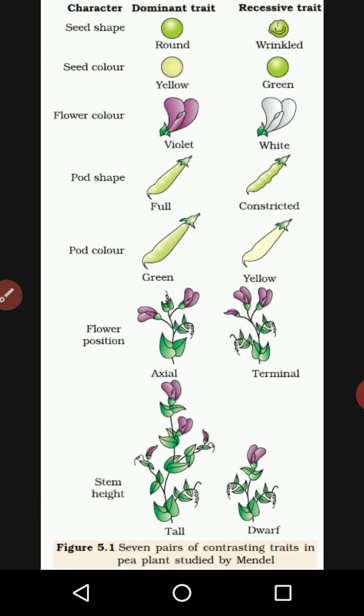That's why he selected the pea plant for the experiment. And the second main thing is that pea is a short-term plant. So every year or every six months it will give a breeding. That's why he selected that special type of pea and experimented on the pea plant. Okay.